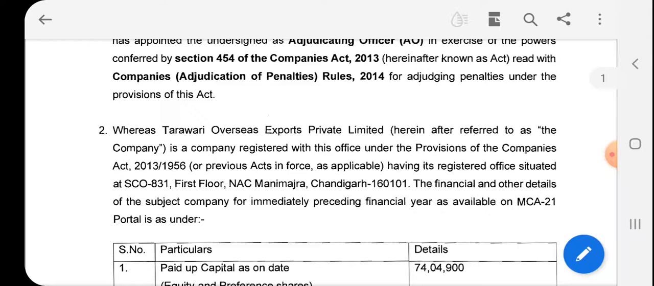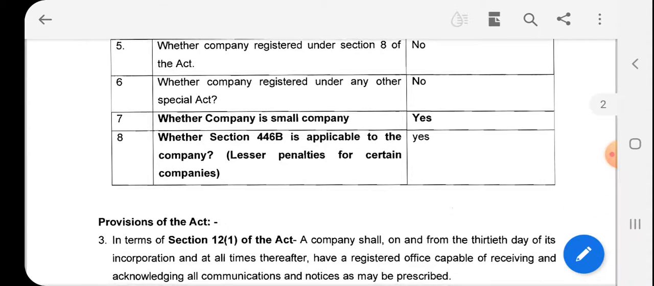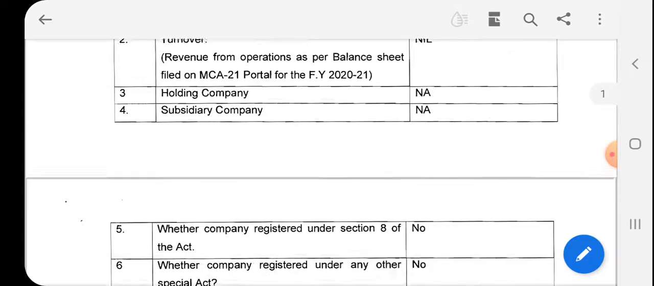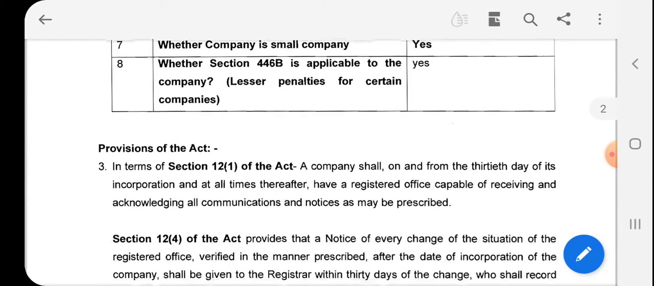The financial details of the company for the immediately preceding financial year are: paid up capital 74.4 lakhs and turnover nil as per the record. So, the company is considered a small company, for the applicability of the lesser penalty for certain companies, attracting section 446B of the Companies Act.